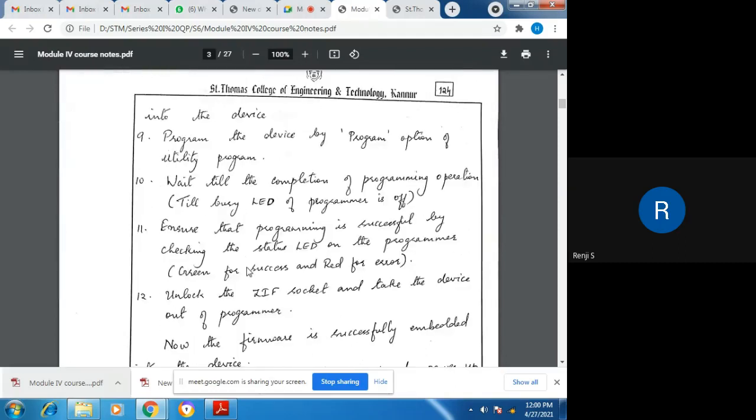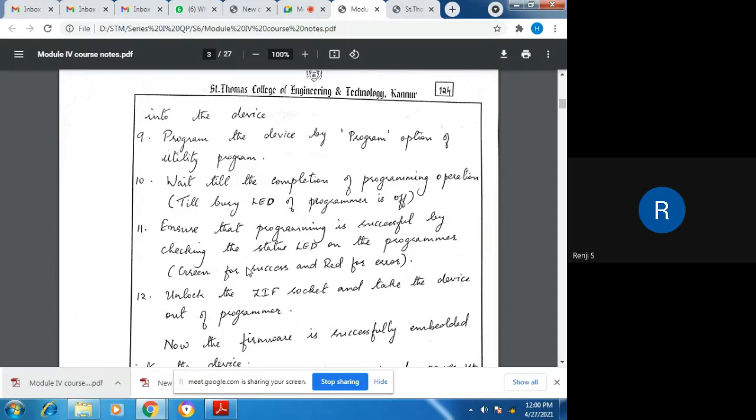Then the next step is, once it has been completed, successfully transferred, there will be LED indications for that. The green LED for success and red for error. And if it has been successfully loaded into the memory chip, then you can unlock the zip socket, because we have inserted the memory into the zip